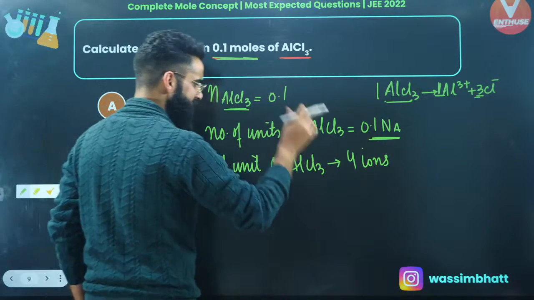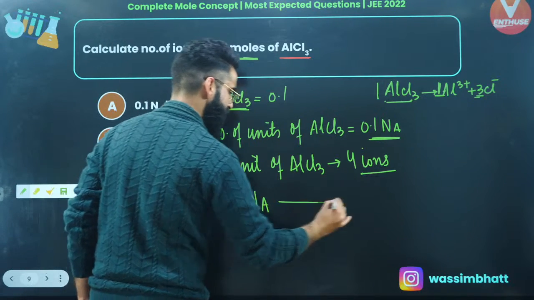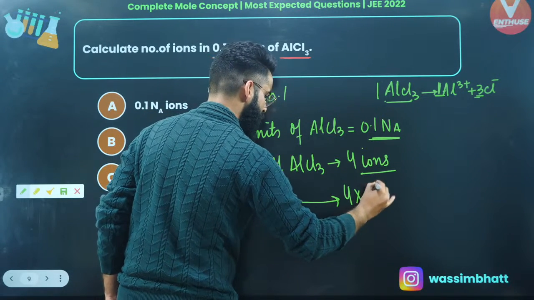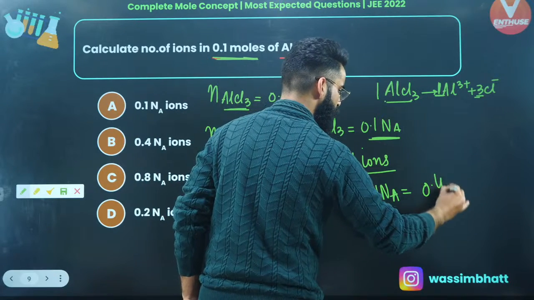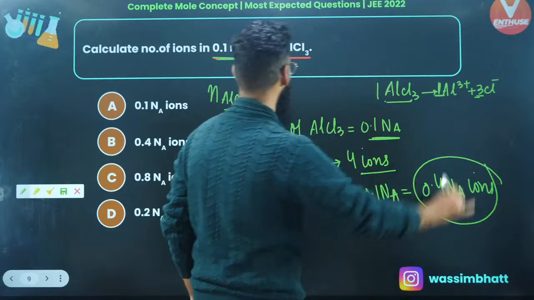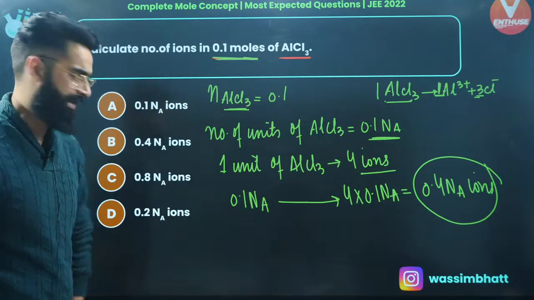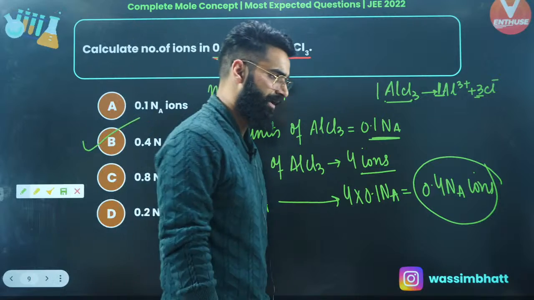If 1 unit of AlCl3 contains 4 ions, then 0.1 NA units of AlCl3 will contain 4 multiplied by 0.1 NA. The value comes out to be 0.4 NA ions. So these many ions will be present in total in 0.1 moles of AlCl3. So the correct answer of this particular question is absolutely going to be option B, right?